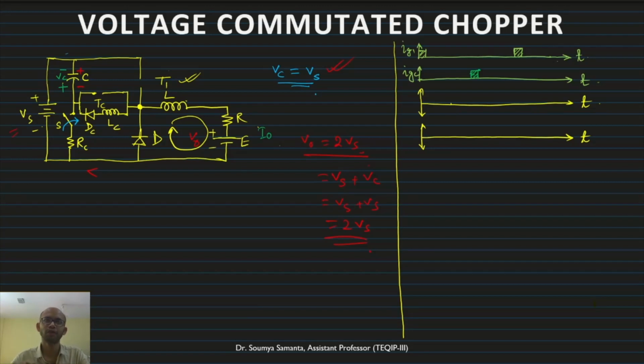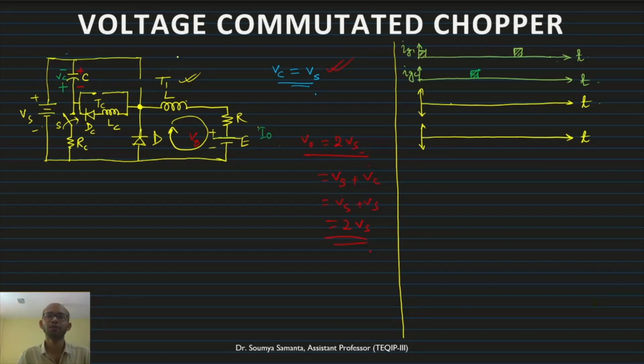So what is the process? If I once again repeat, in short, first we have to turn on the switch S, and we have to charge the voltage with the polarity given in red. VC will be charged to Vs with the polarity given in red color.